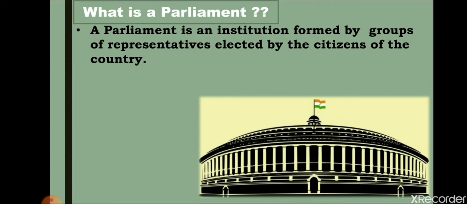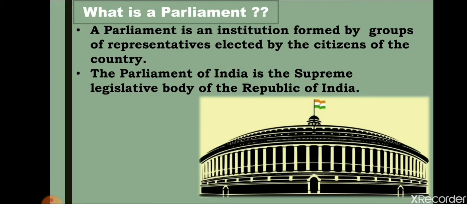So basically, what is the parliament? A parliament is an institution formed by groups of representatives, and those representatives are elected by the citizens of the country. Parliament holds the spirit of democracy in it. Now let's see the parliament.